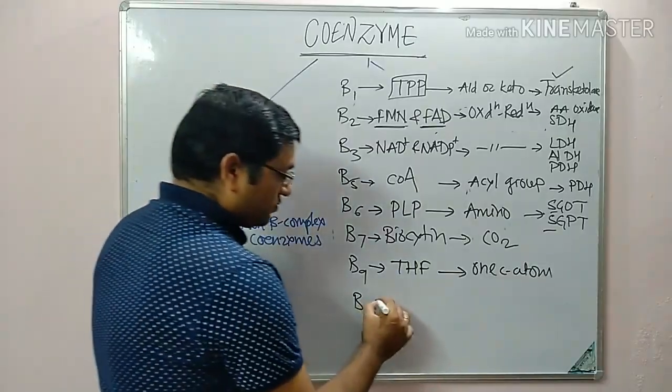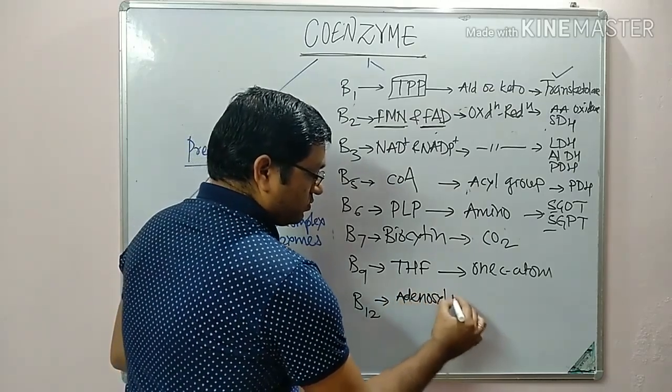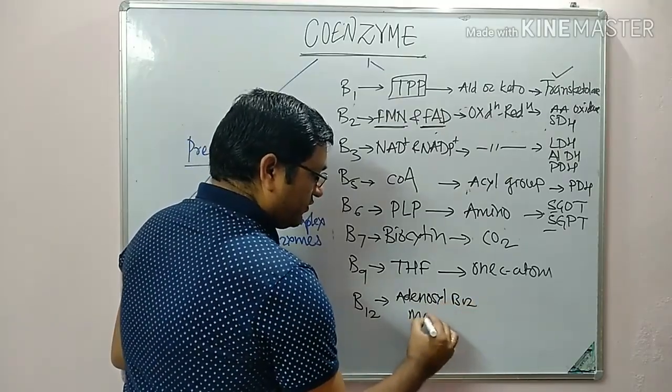Then B12, the coenzyme form is adenosyl B12 or methyl B12.